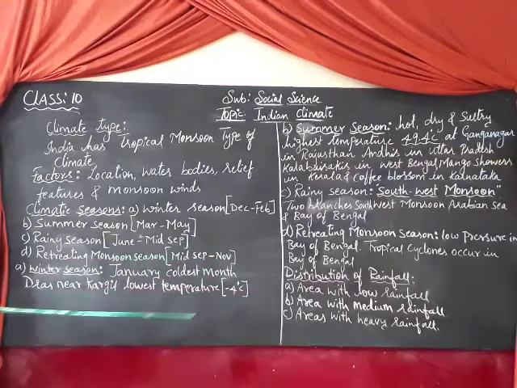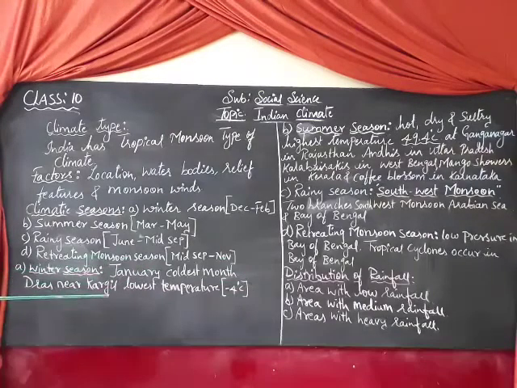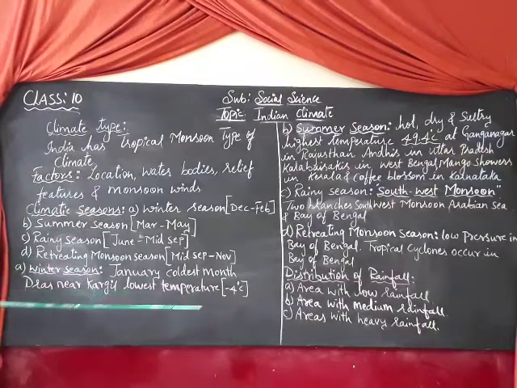Okay children, here you have a map of distribution of rainfall on page number 108, with the scale given. You can refer to it and draw this map in your classwork using different colors, so you will come to know which area has low rainfall, medium rainfall and heavy rainfall.